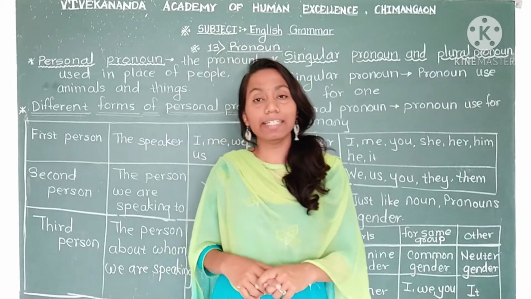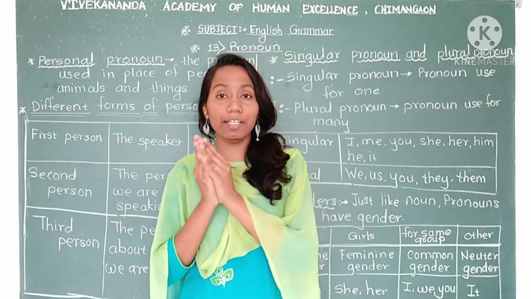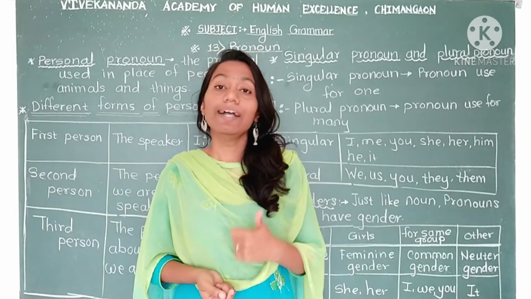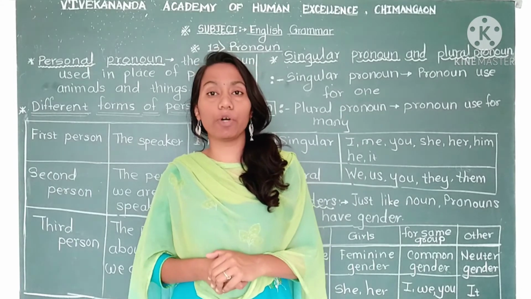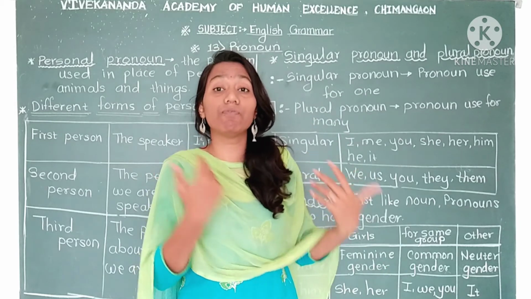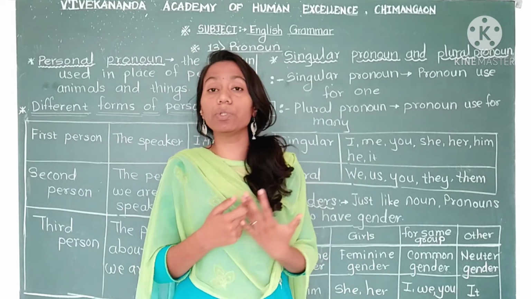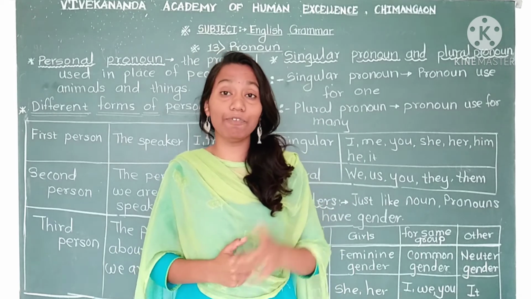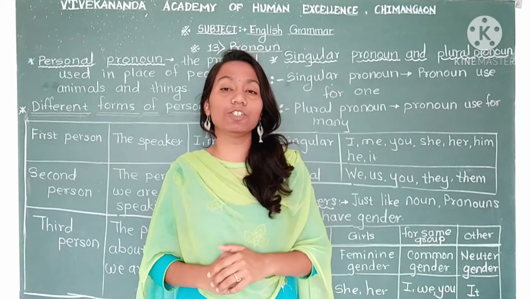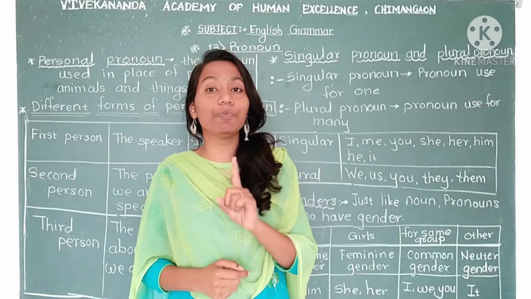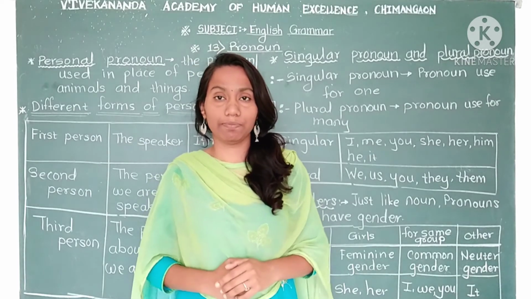Okay. See, the type which we start to learn today, the first one is personal pronoun. Now personal pronoun means what? If we don't know the name of a person, the name of an animal, the name of a thing, we are using pronouns in place of that, we are using other words in place of that. So those words, those pronouns, we call personal pronouns.